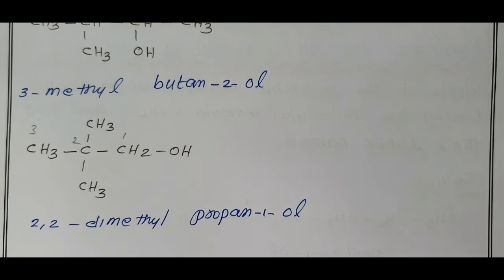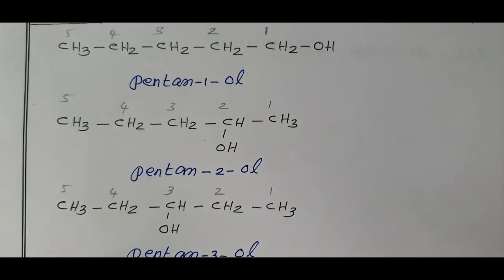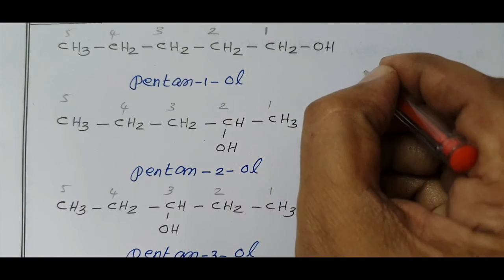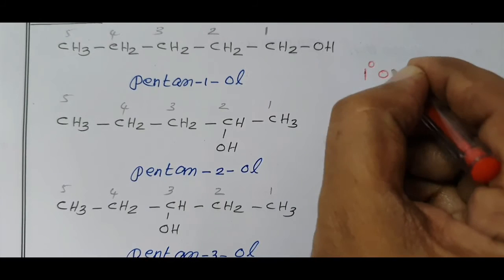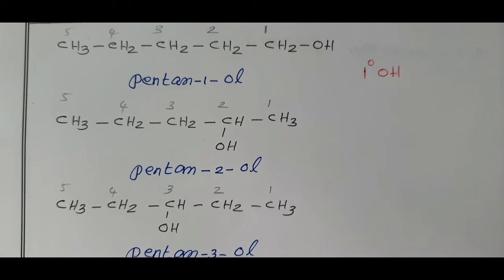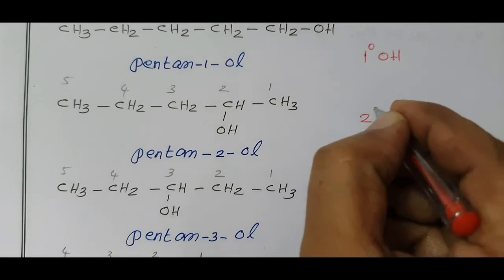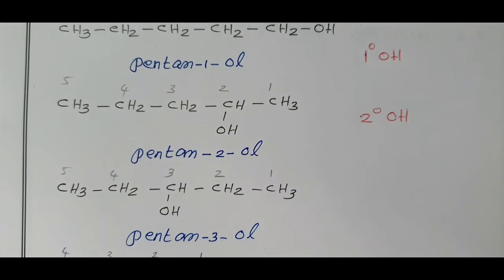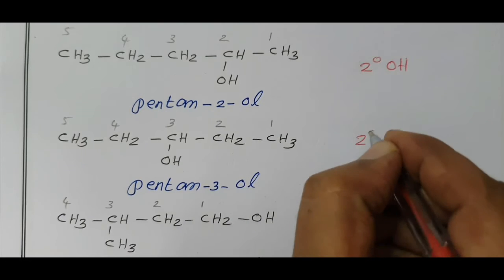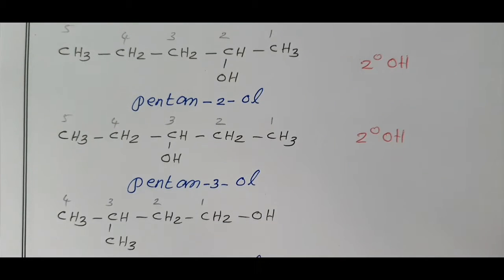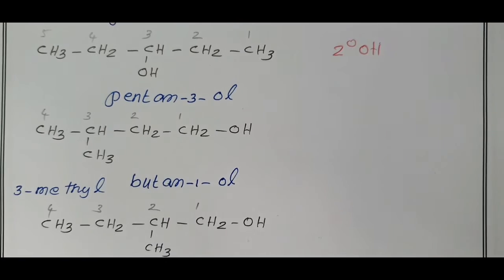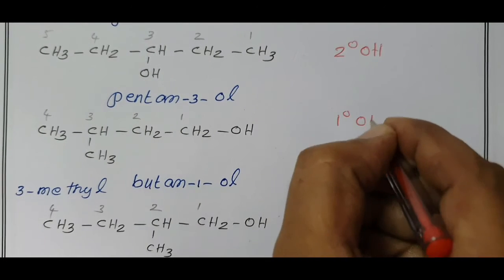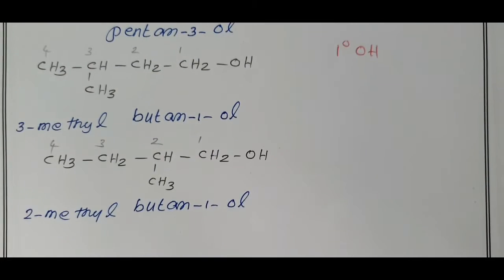So, these are the isomers of C5H12O, and now I am going to classify all the alcohols as primary, secondary and tertiary. In the first alcohol, OH is attached to CH2, therefore primary alcohol. OH attached to CH, secondary alcohol. OH is attached to CH, secondary alcohol. OH is attached to CH2, primary alcohol. OH is attached to CH2, primary alcohol.